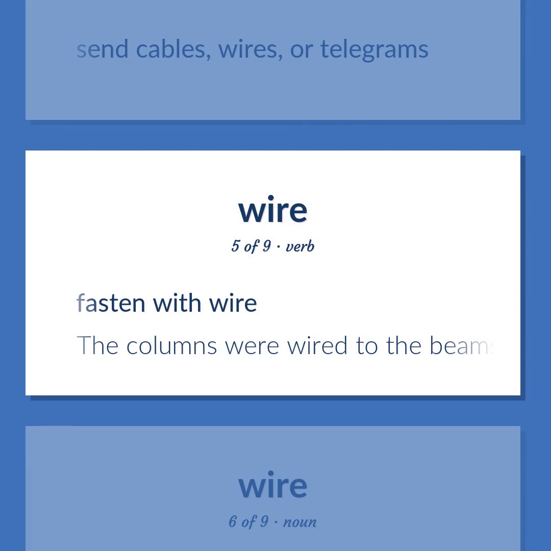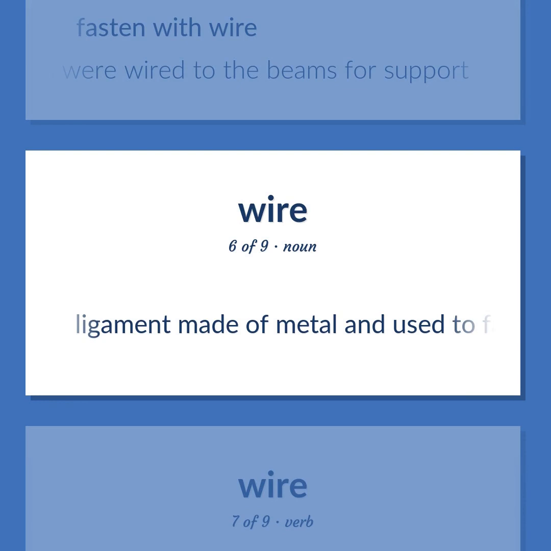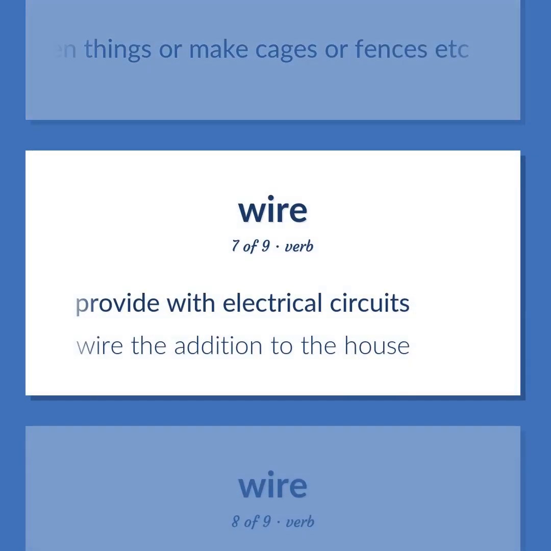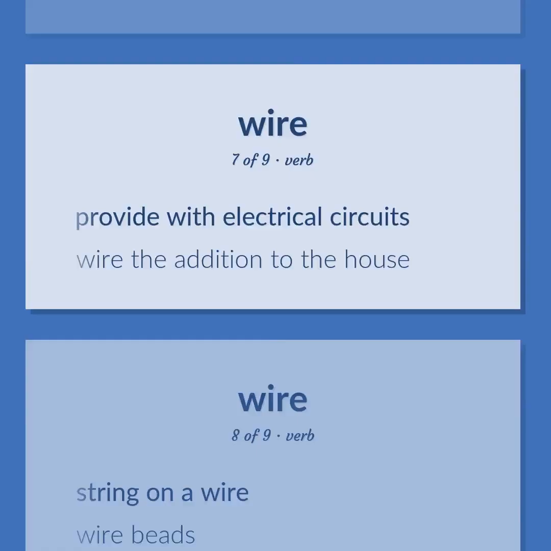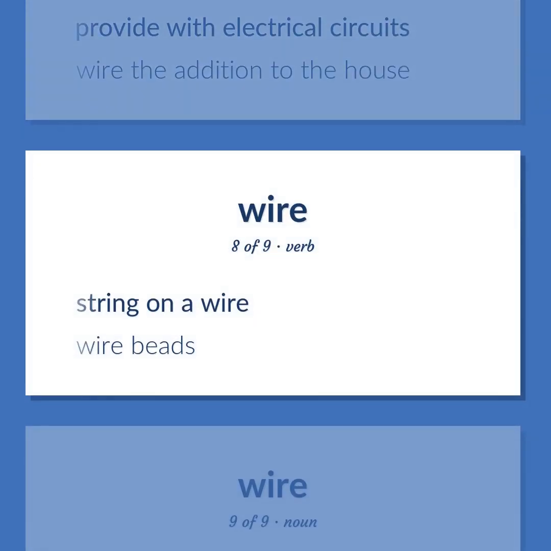The columns were wired to the beams for support. Ligament made of metal and used to fasten things or make cages or fences, etc. Provide with electrical circuits. Wire the addition to the house. String on a wire. Wire beads.